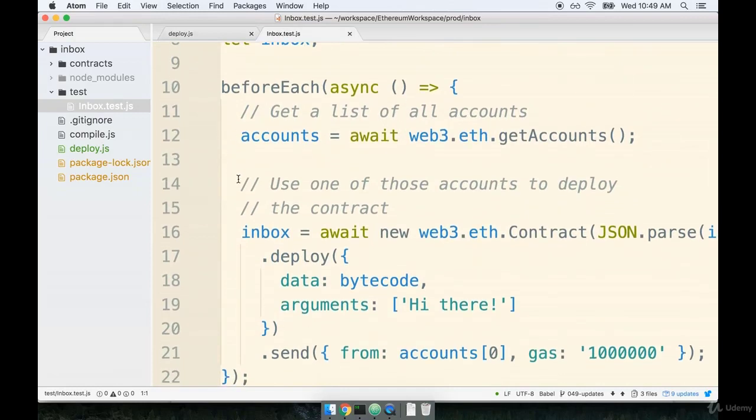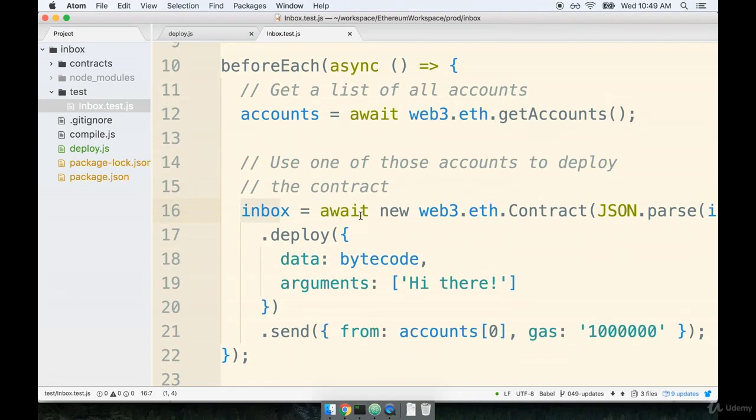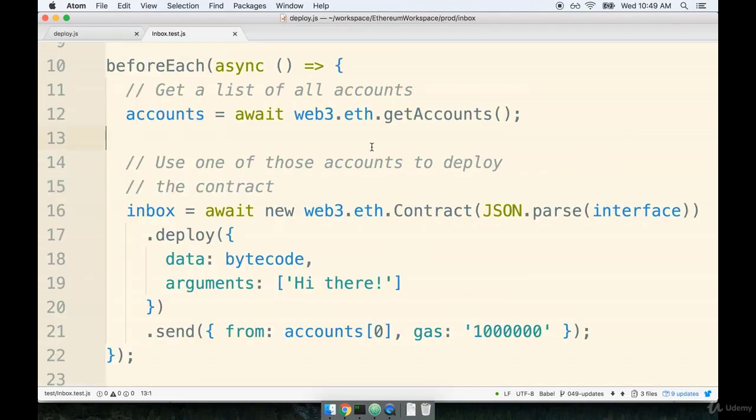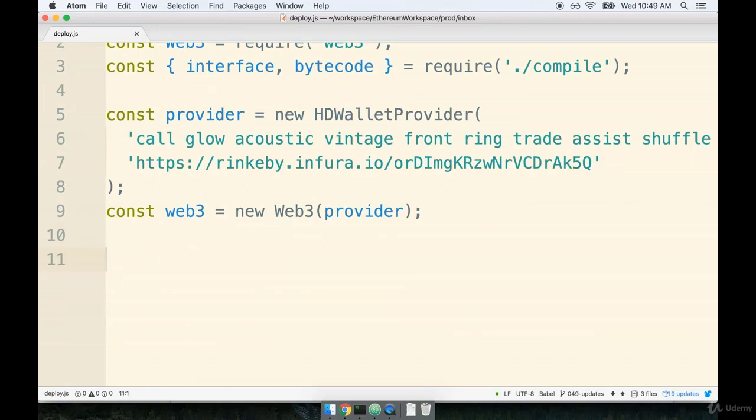So we're going to get a list of accounts out of our web3 instance, just like we did before. We'll then create a new instance of our contract by using the web3 contract constructor. We'll call deploy on it and call send on it as well. So essentially almost identical. Now there is one kind of interesting little thing that I'm going to do here.